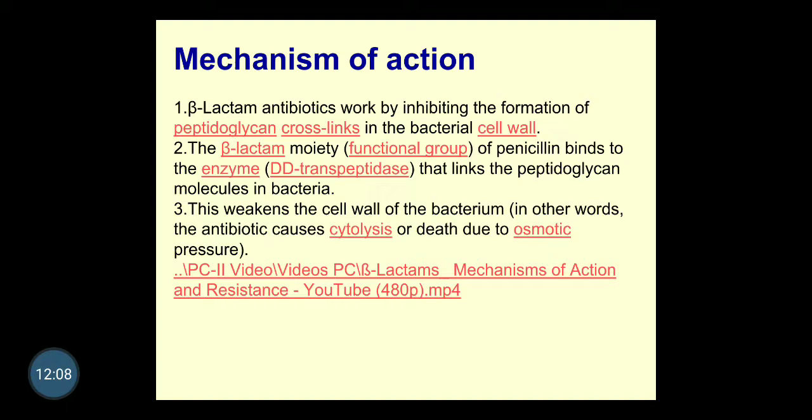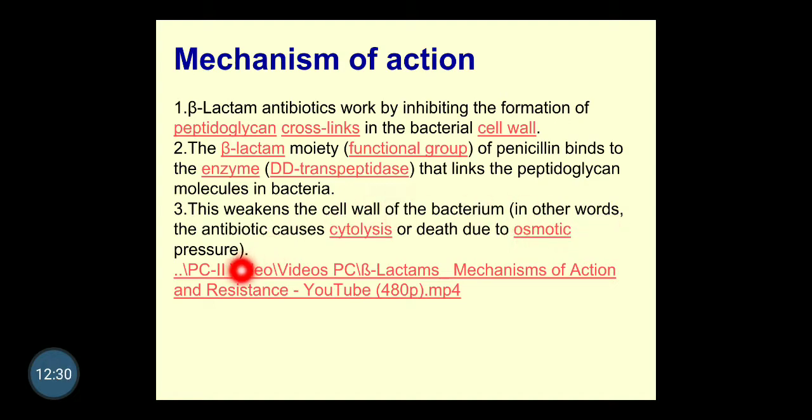Next, the mechanism of action of the antibiotics, particularly beta lactam or penicillins, how they are acting. We have to see the animation also. The basic thing is that beta lactam antibiotics work by inhibiting the formation of peptidoglycan cross links in the bacterial cell wall, and hence they weaken the cell wall of the bacterium.